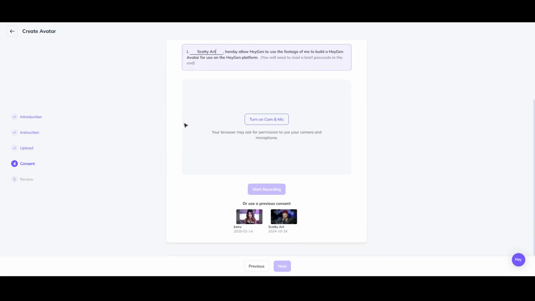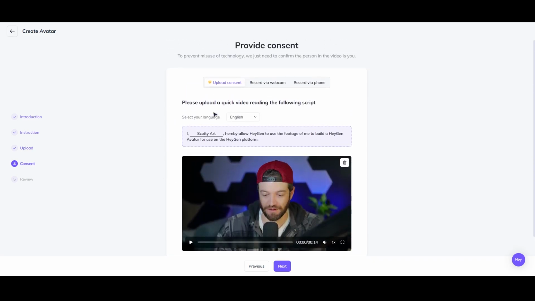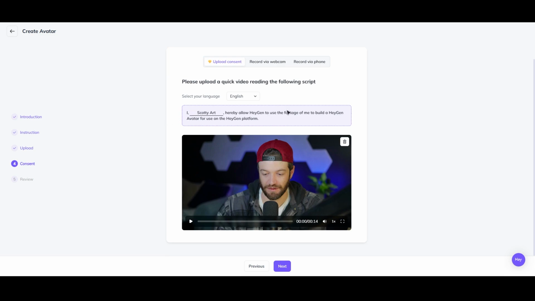Now, I've already done this process, so I can just come down here and click one of these that I've already used. But in your case, you'll have to go through and just read through this stuff. It doesn't really matter, just go through the process, reading it as your actual self, just so you can get through these steps. So I'm gonna go ahead and click next.